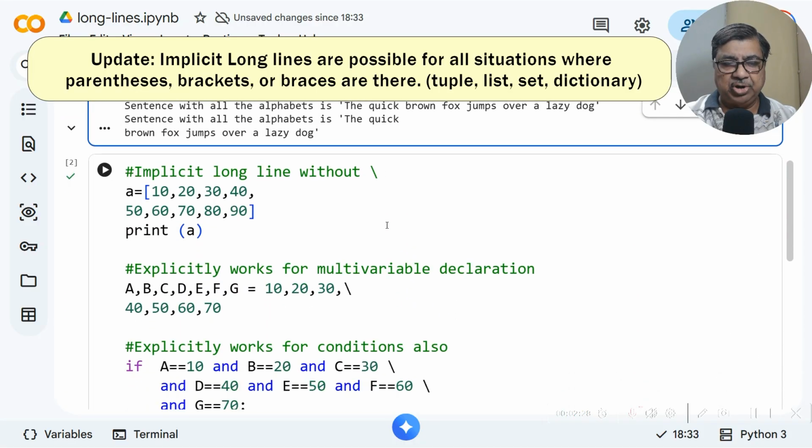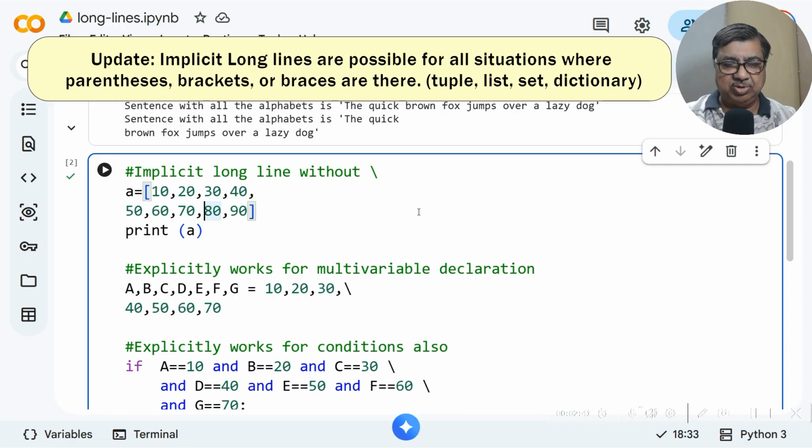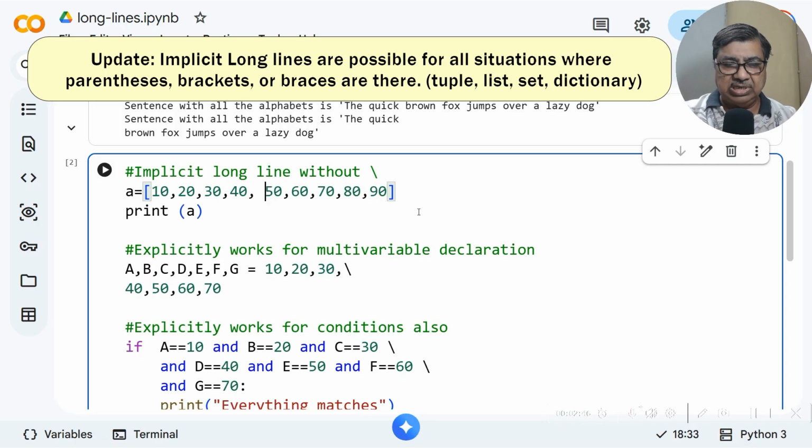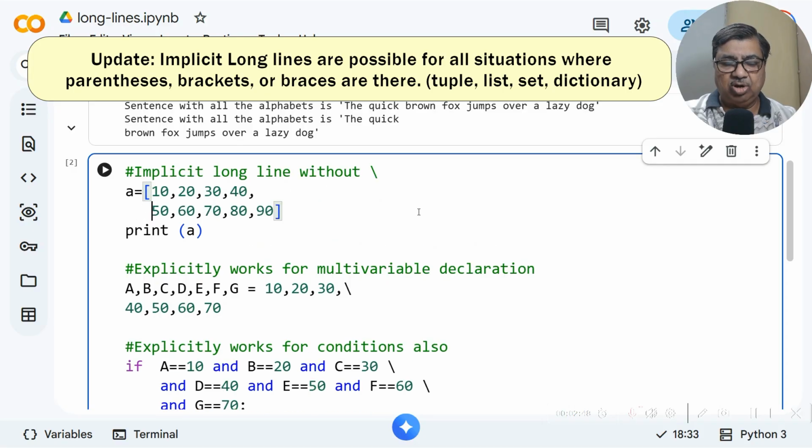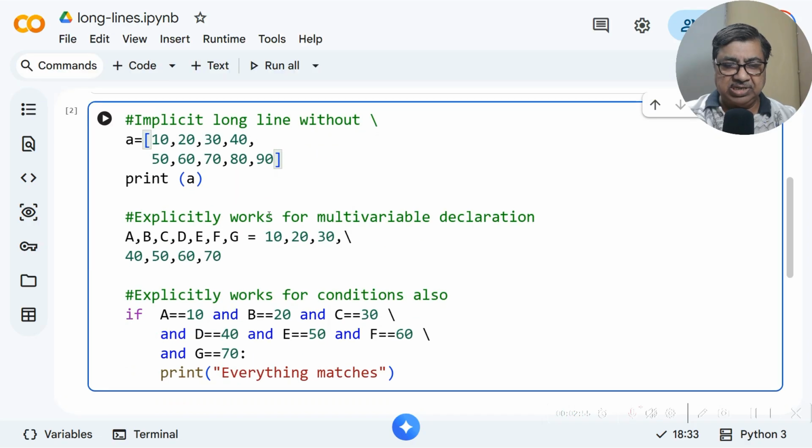There are some more tricks using this backslash character, but if we define multi-line arrays, Python automatically allows them in multiple lines. There is no issue in that. Suppose here the array is like this, I can obviously use it in multiple lines like this. Automatically it gives an indent, but no problem for that. This is called implicit, because I don't have to use the backslash. Explicitly it works for multi-variable declaration. Here I have to use this.